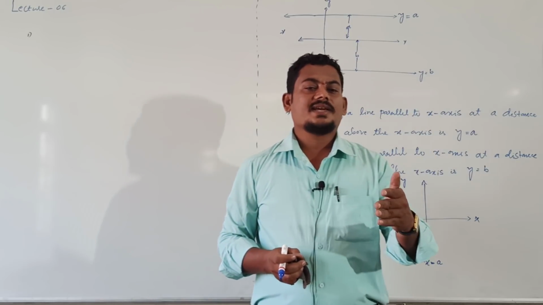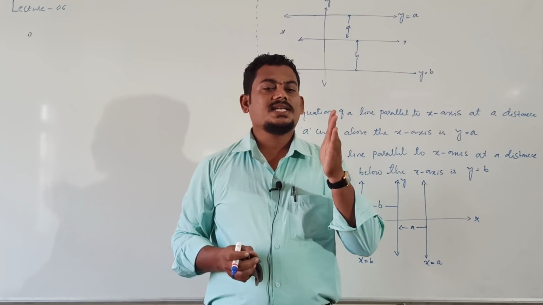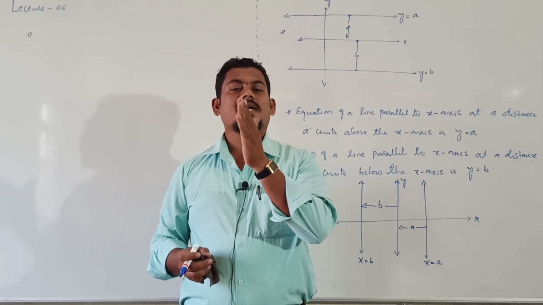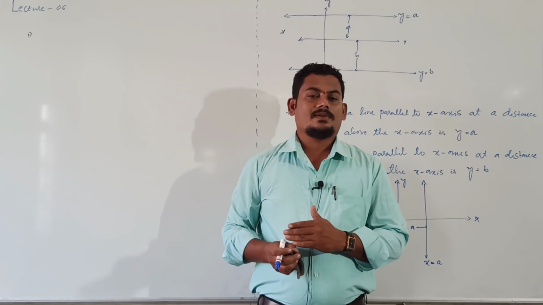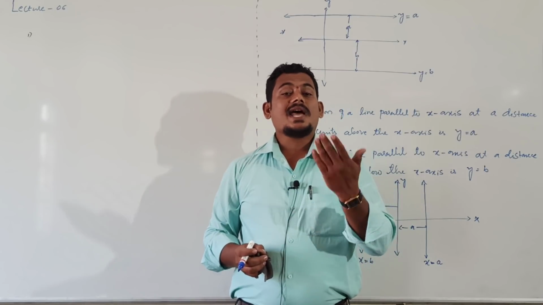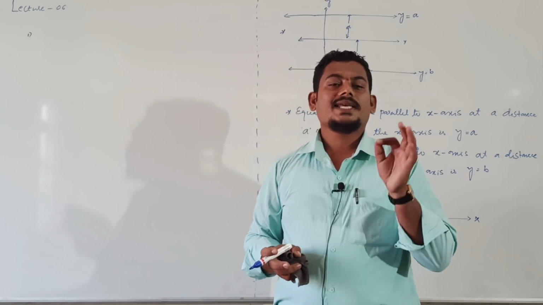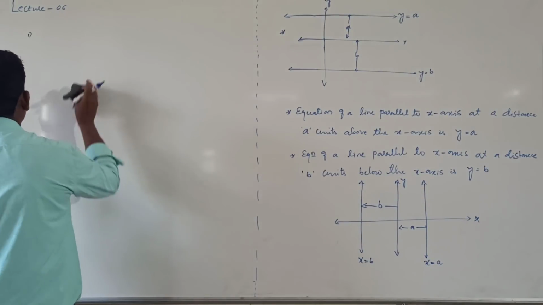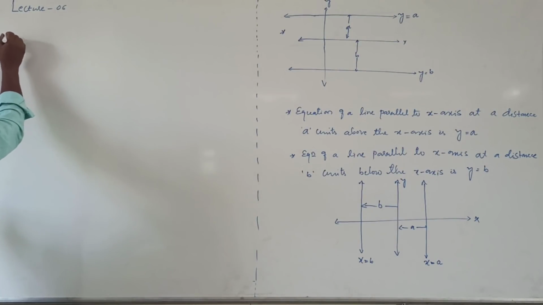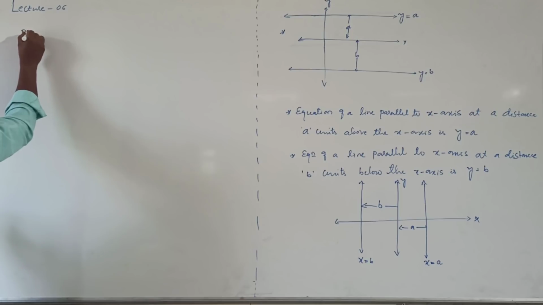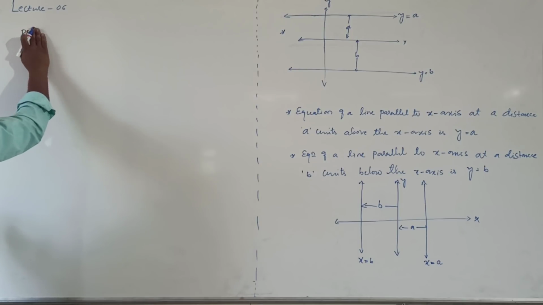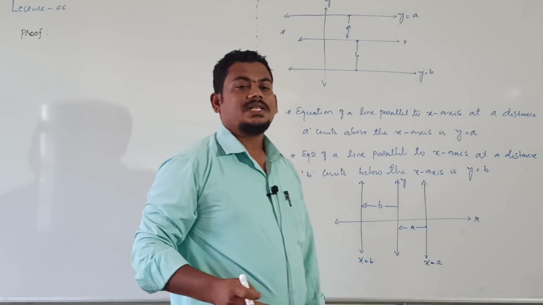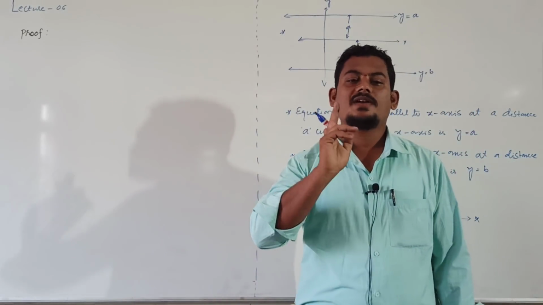First question, first type. They may ask like this: find the equation of the line passing through the point x1, y1 having slope small m, or derive the equation of the line in slope point form. Proof. Derive the equation of the line in slope and point form.